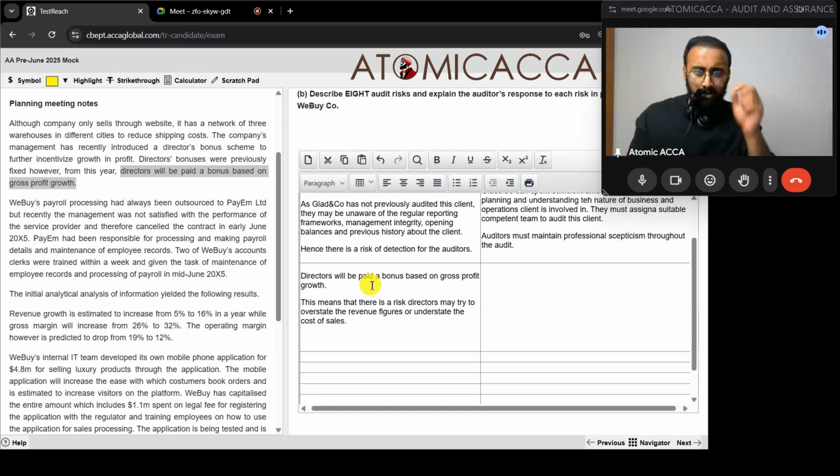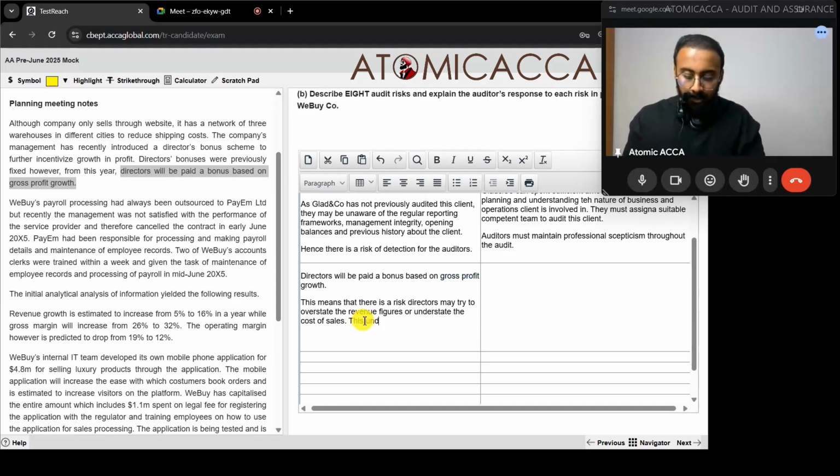Now that was a very one-liner statement, so I can expand it a little bit. How can they try understating cost of sales? Because this is specifically about gross profit growth, they don't really care about what's happening with operating profit. So whatever is in cost of sales, they can put it under operating expenses. What is cost of sales generally called? Direct expenses. What are operating expenses called? Indirect expenses. So the company may try doing this by classifying direct expenses under indirect expenses.